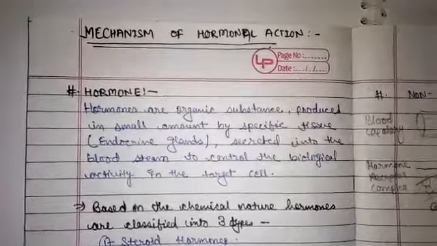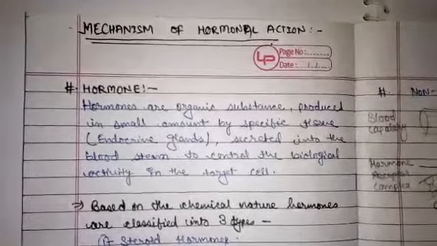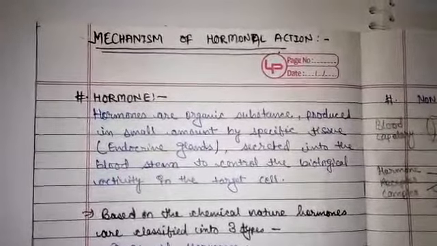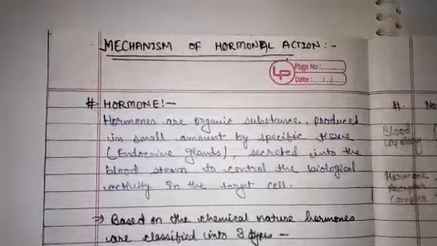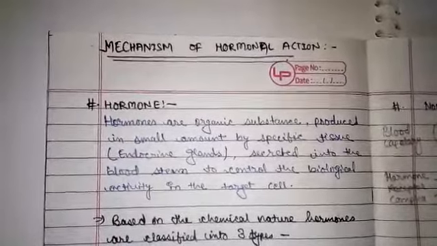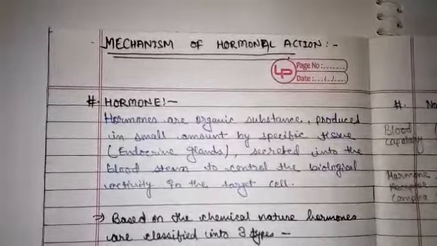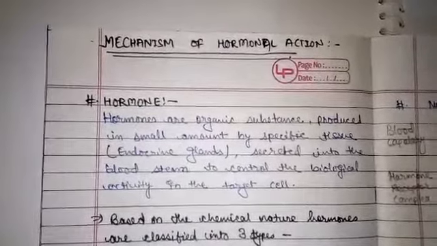Topic: Mechanism of hormonal action. Hormones are organic substances produced in a small amount by a specific tissue, which are endocrine glands, secreted into the bloodstream to control the biological activity in the target cell.